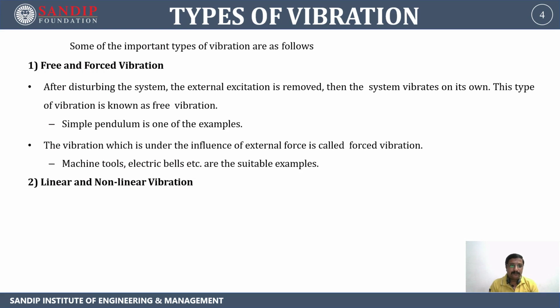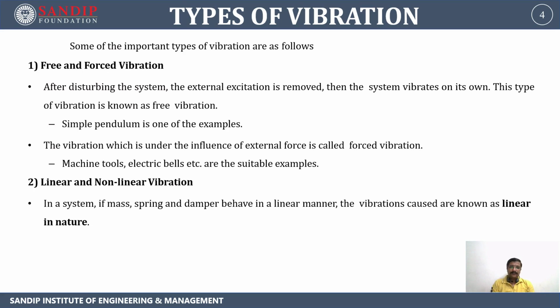Then the second type of vibration is linear and non-linear vibration. In a system, if spring, mass and damper behave in a linear manner, the vibrations caused are known as linear vibrations. In the spring mass system, when we apply the external excitation force, the body starts to vibrate.